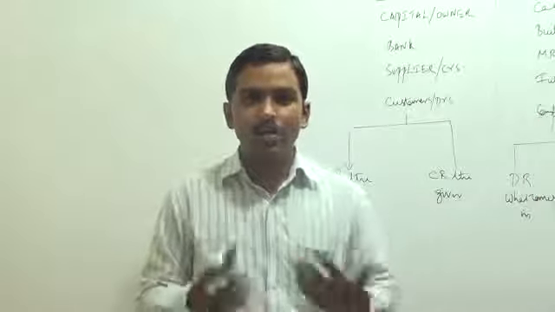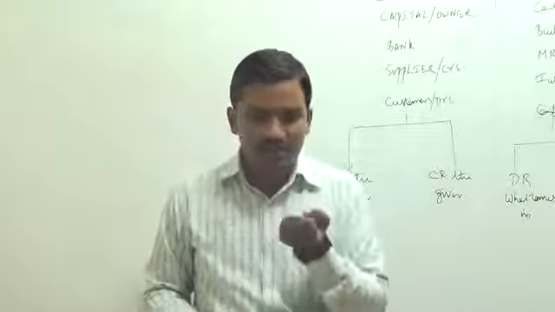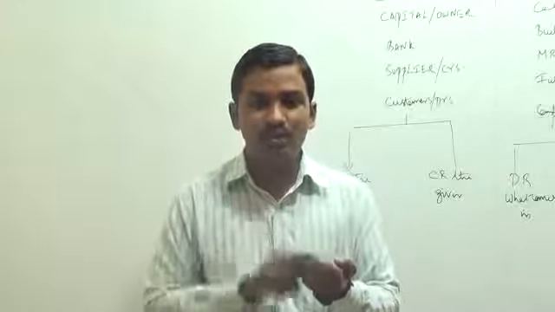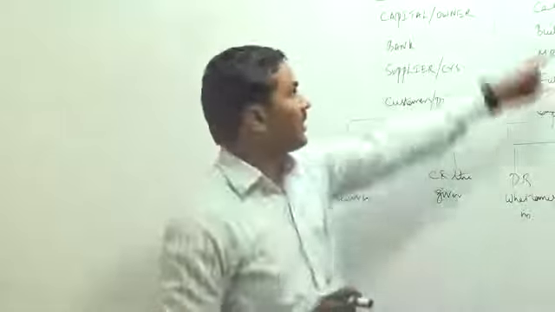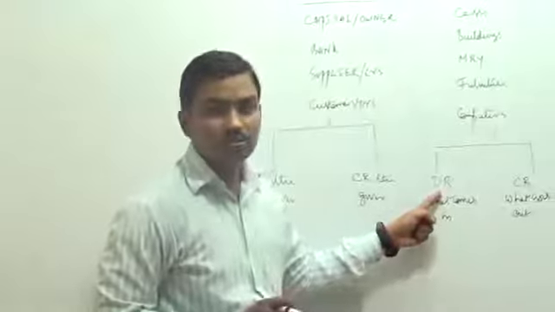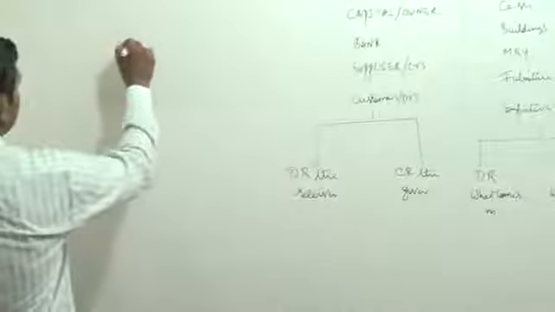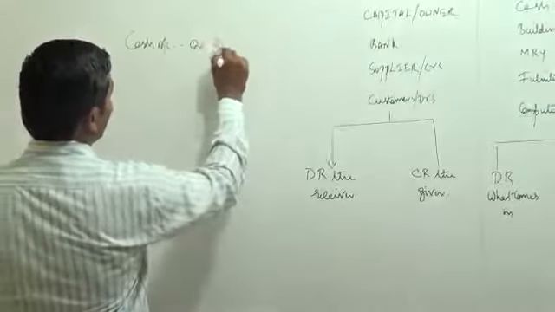And how are we getting this income? We are getting this income in cash. We are receiving cash 2 crores for an income called sales. So how are you going to record the entry? Cash is coming in. Cash, what is your nature? Cash is a real account. It is coming in. So cash account has to be debited. Cash account debit 2 crores.